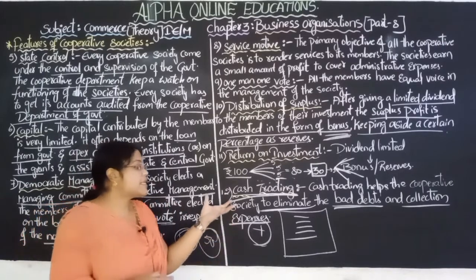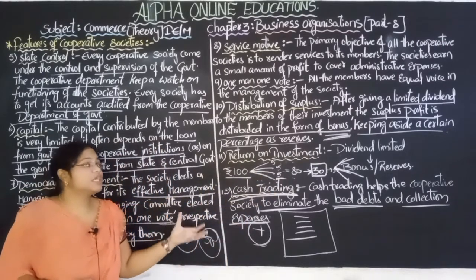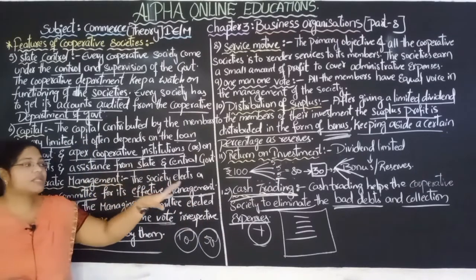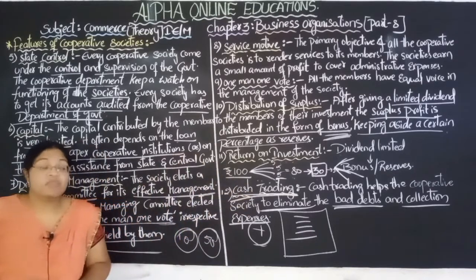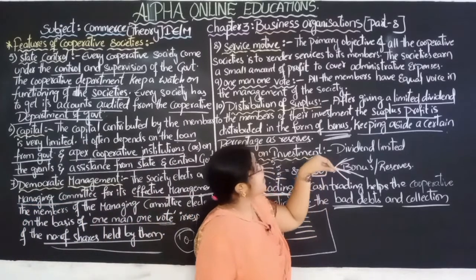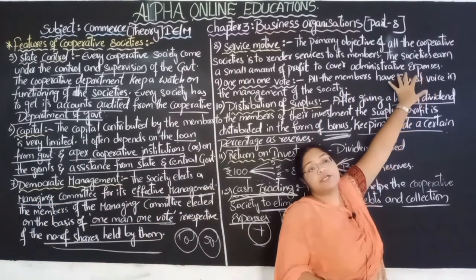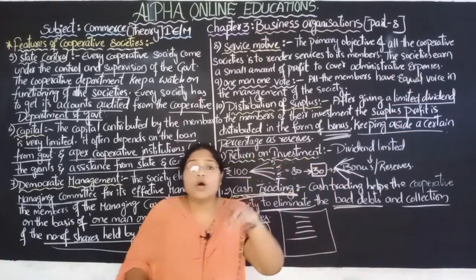It focuses on the service rather than the profit. Primary thing is the service and the secondary thing is the profit for them. And that profit is also required to meet their administrative expenses and not for their own purpose.